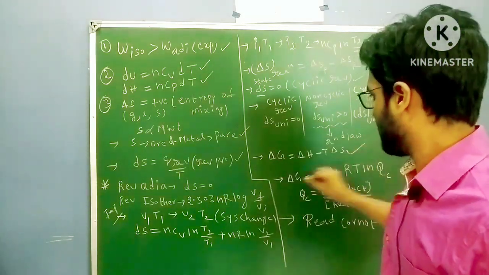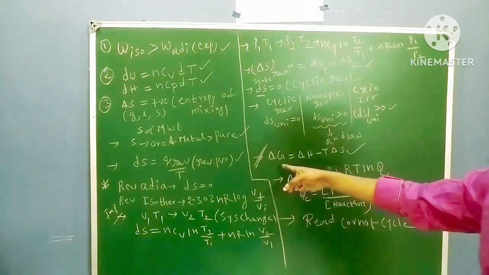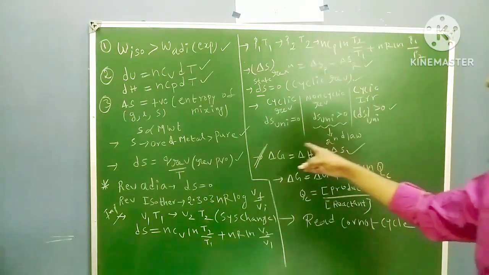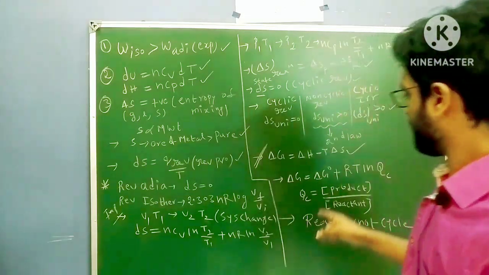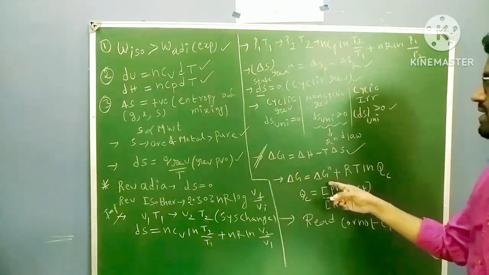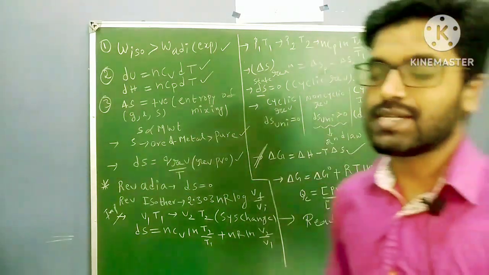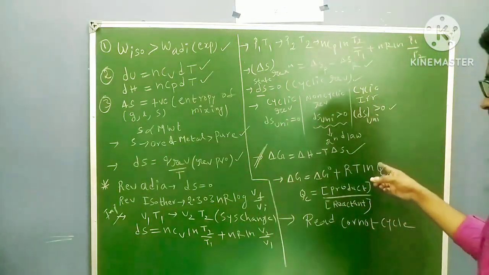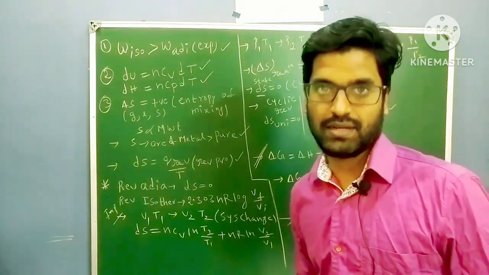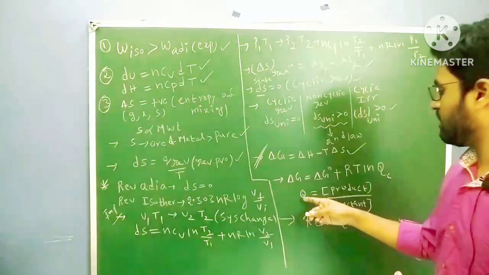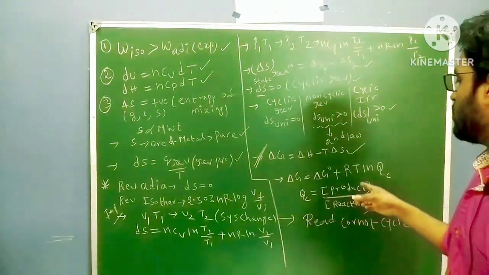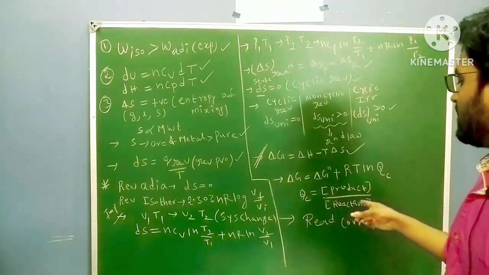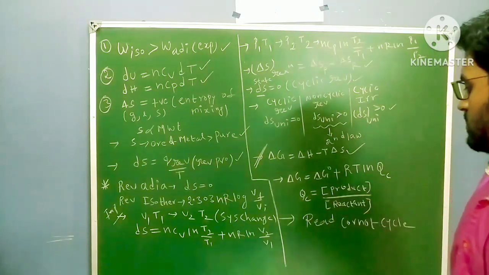And this is a very, very important formula, delta G equal to delta H minus T delta S. On this formula direct questions will come. Next, the relation between delta G and delta G naught, Gibbs free energy and standard Gibbs free energy: delta G equal to delta G naught plus RT ln Qc. Here Qc is nothing but the reaction quotient, Qc equal to concentration of product by concentration of reactant, right? Concentration of product by concentration of reactant.